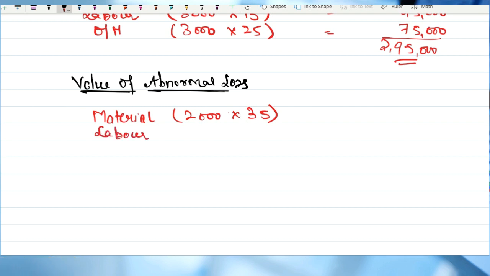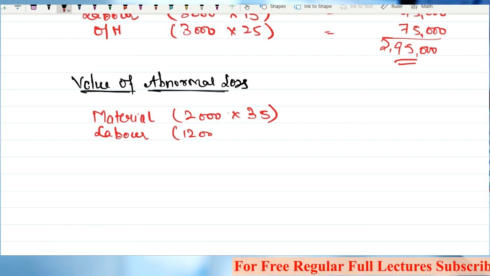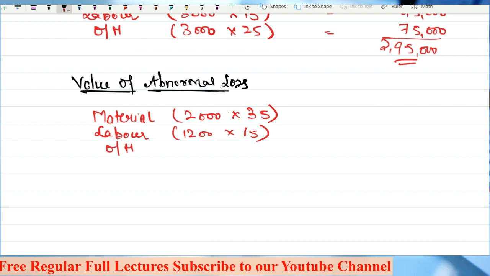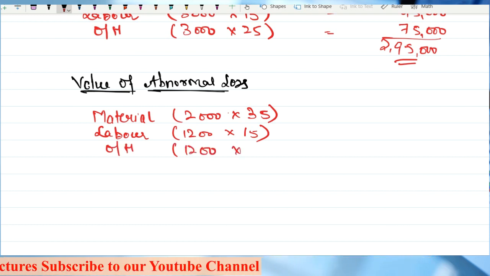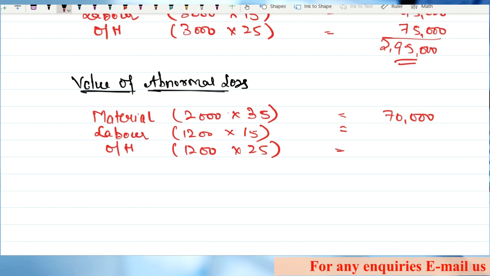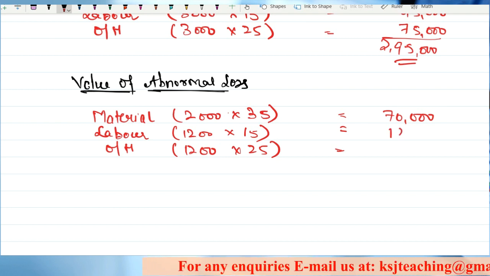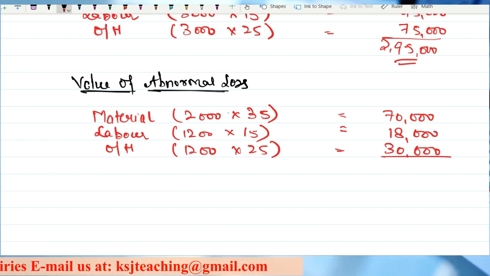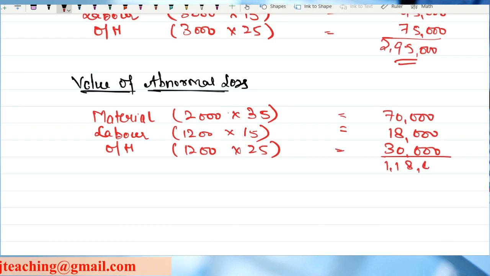Labor cost incurred on 1,200 units multiplied by 15 rupees, and the overhead cost incurred on 1,200 units multiplied by 25 rupees. So this value comes to 70,000, then 18,000 and 30,000, so the total is 1,18,000. This is the value of abnormal loss.